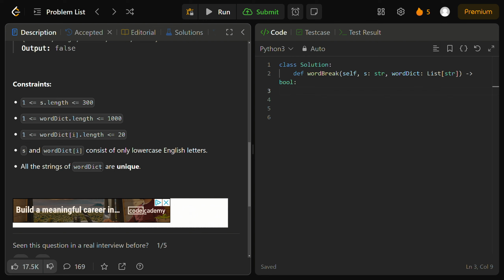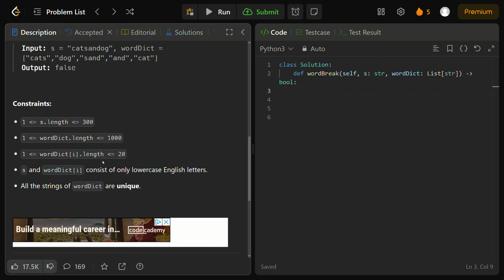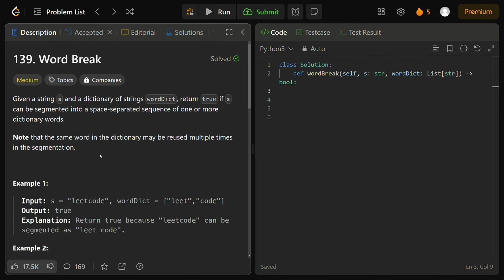So with that out of the way, I will give you guys a few seconds to go over this problem in your head and think of a valid solution, and then I'll show you how I would optimally solve this problem in a few seconds.